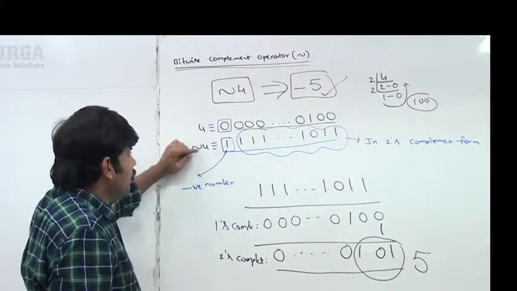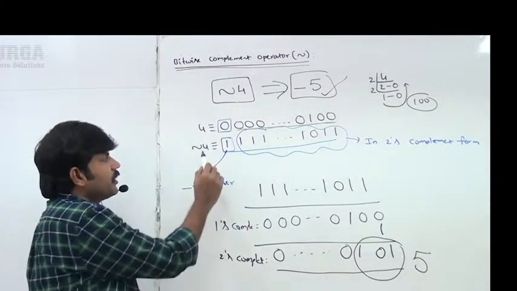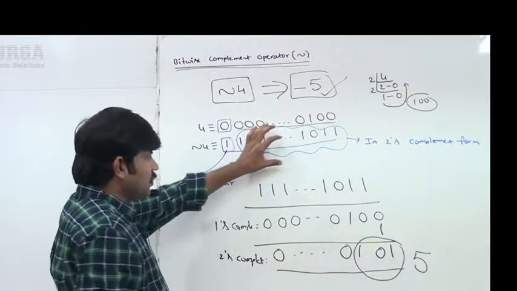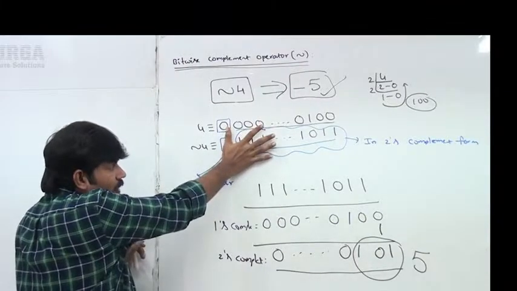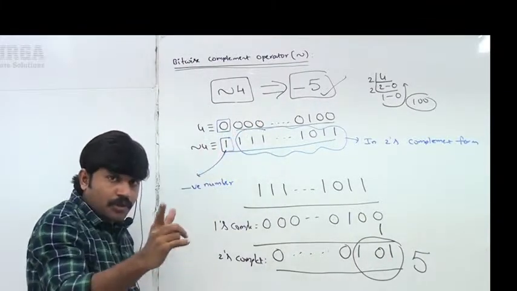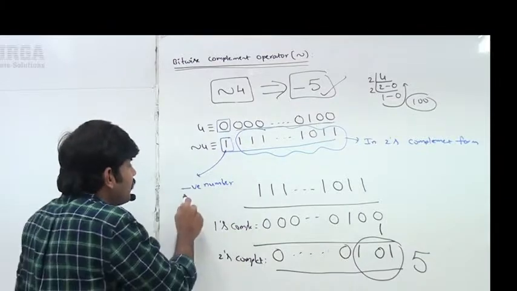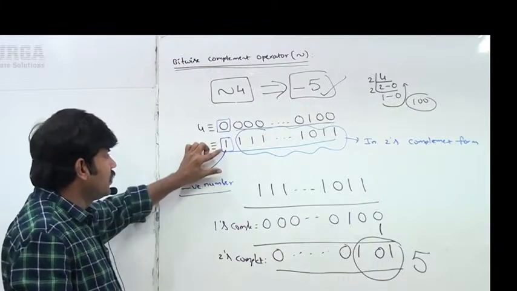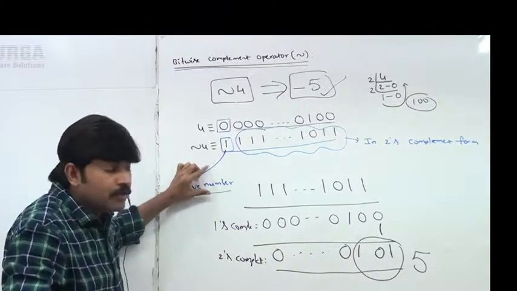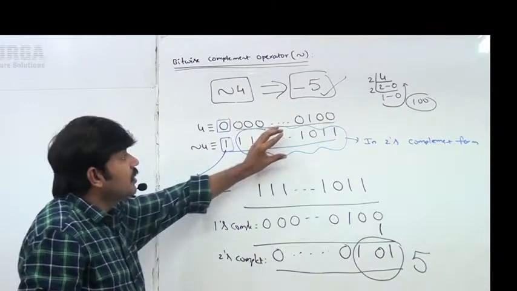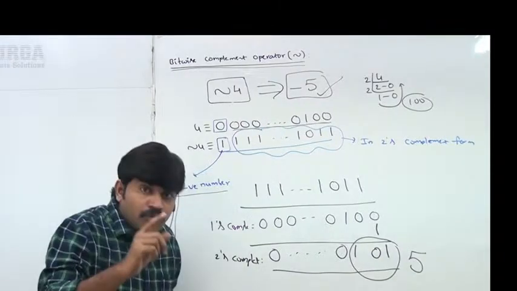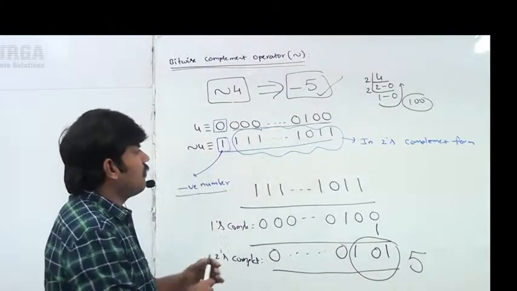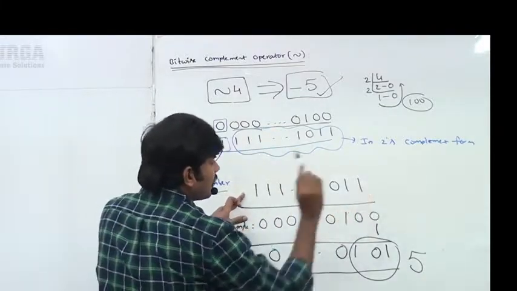Now, negation of 4 means complement this one. Zeros are replaced with ones, ones are replaced with zeros. Now, whatever value is represented by this one is the output. But, sir, what is the most significant bit? 1. 1 means what? Negative number. Oh, it is a negative number, so the output is a negative number. If it is a negative number, the remaining bits represent the value in 2's complement form. Correct, right?